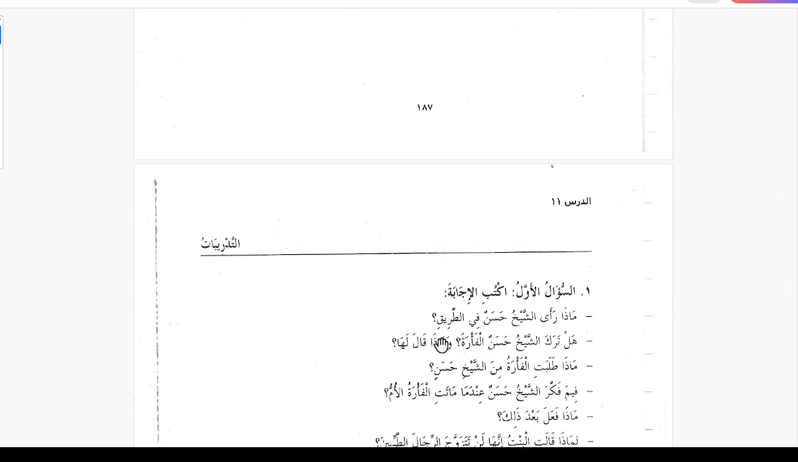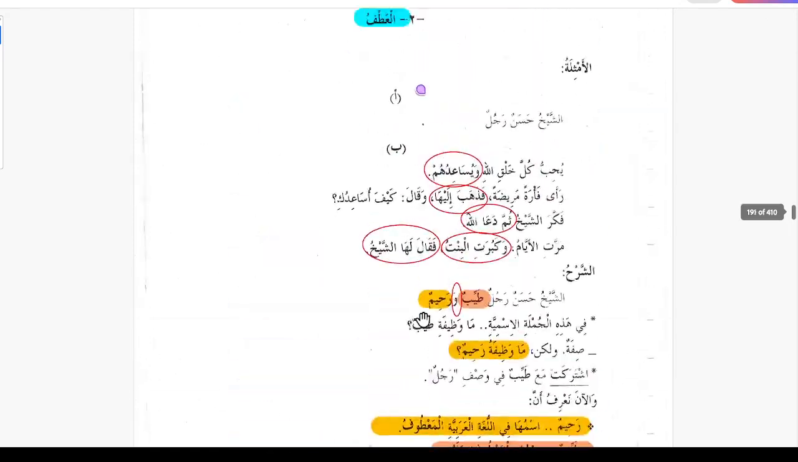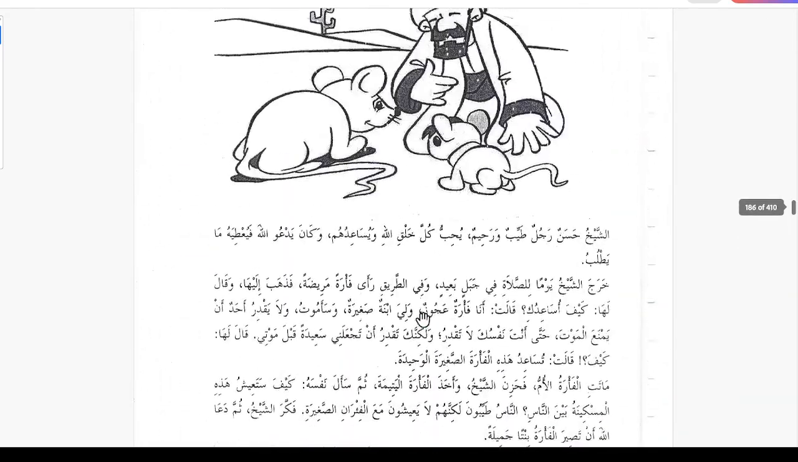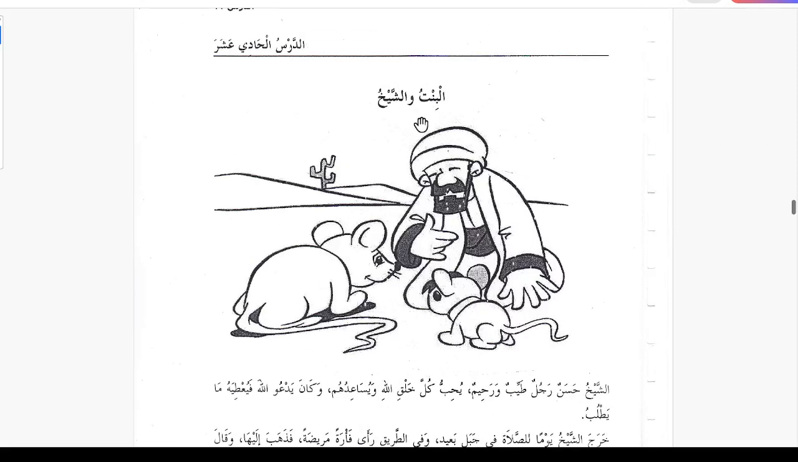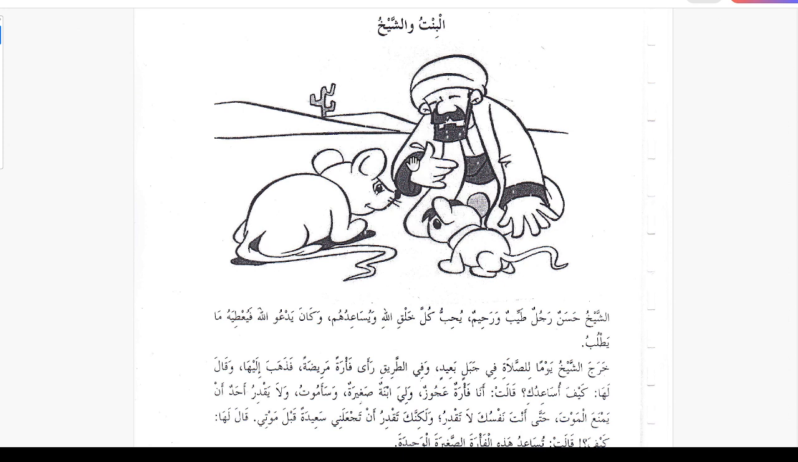So now we have done these tadribat, we have to study the main lesson. So in the next session we will study the main lesson al bintu wa shaykh, and then we do the exercises. So I am going to stop it here.